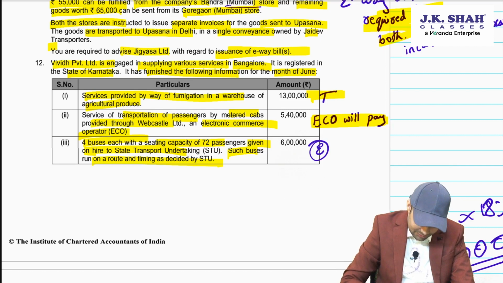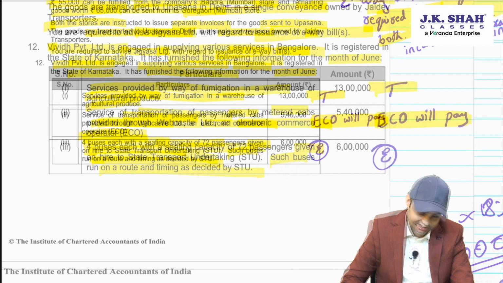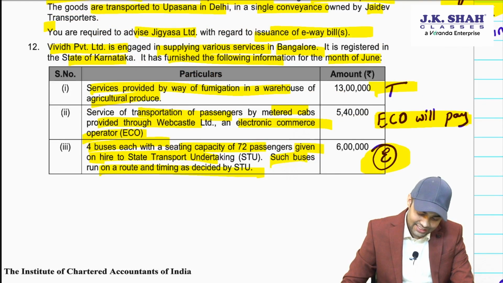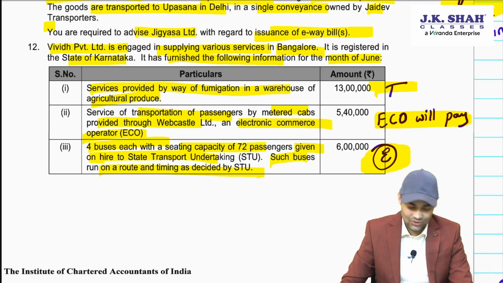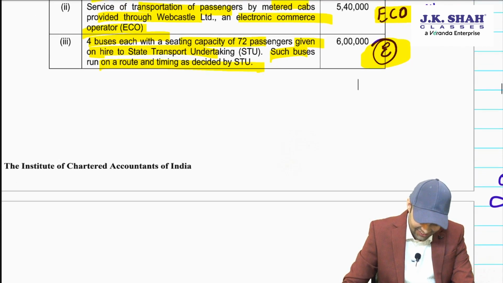Then goods transport service received from GTA for transporting goods to be used in respect of buses given on hire to state transport undertaking. More than 12 passengers. Will you get an exemption? The answer is yes. Exemption would be available for this. Now let's see it further.